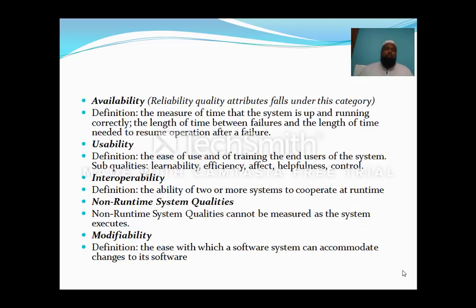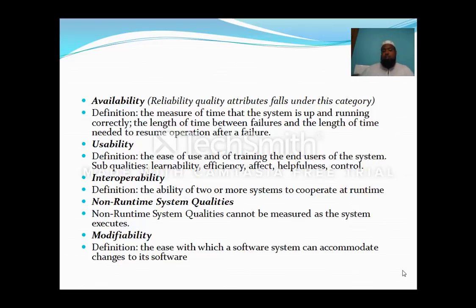Usability means we have already given a very good example, the ATM machine: how the user interacts with his card, how he gets the money, and how the system interacts with him, for the end-user requirement. Interoperability is when two or more systems cooperate at runtime. So these are all the runtime system qualities.